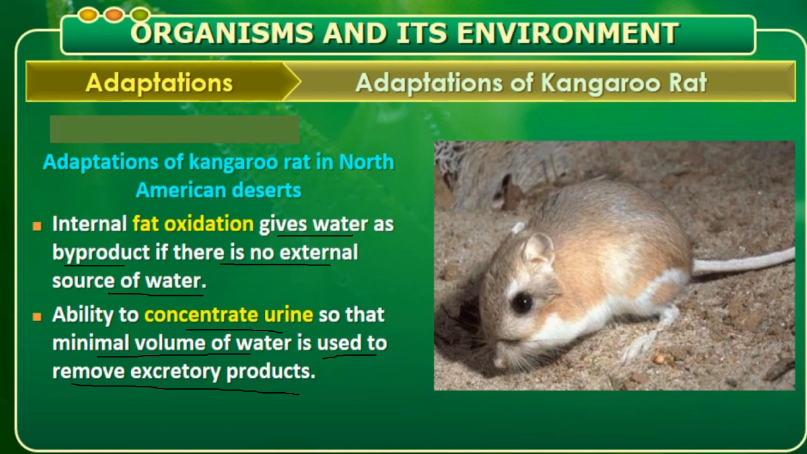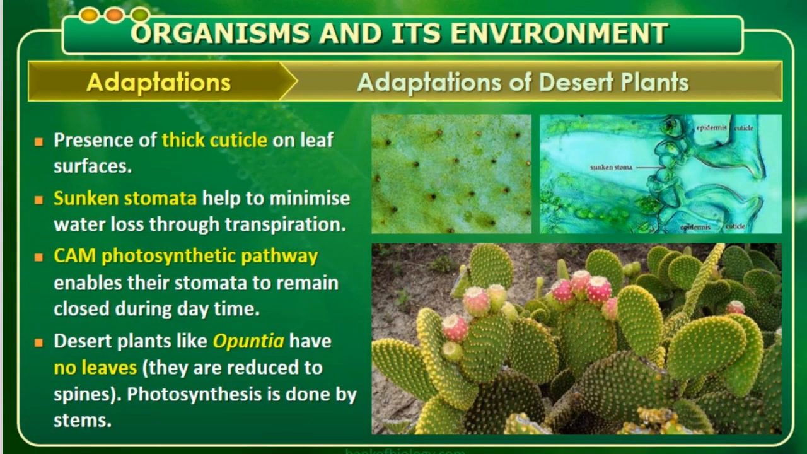The kangaroo rat we will also be studying in the practical classes. There also I'll be studying the same adaptive characteristic of the kangaroo rat. So there are two main facts. One is it digests the fat, solubilizes the fat, and it becomes water. Second point is that its urine is concentrated, meaning automatically it does not need much water for removal of the excretory product. So these are the two important adaptive characters of the kangaroo rat.